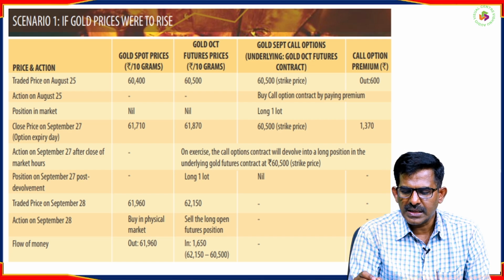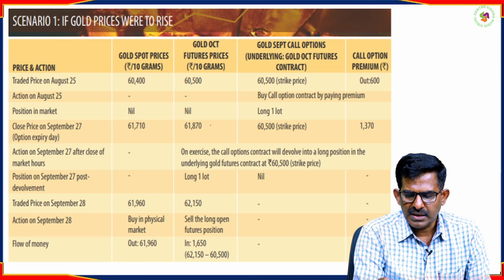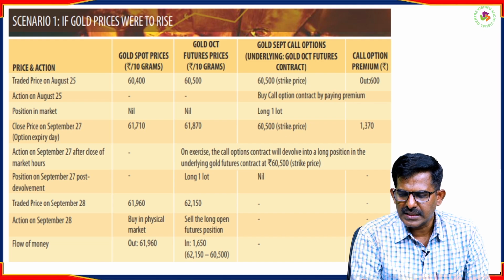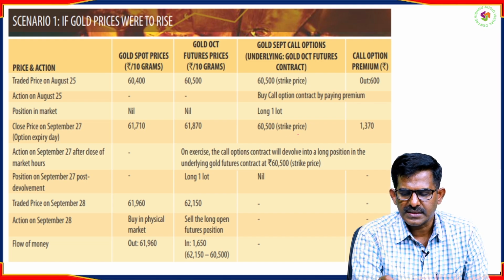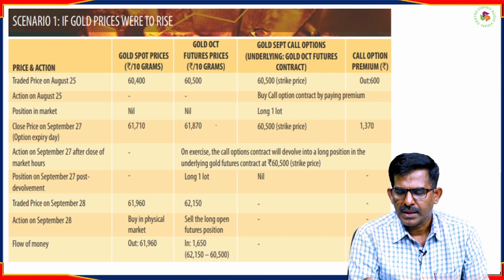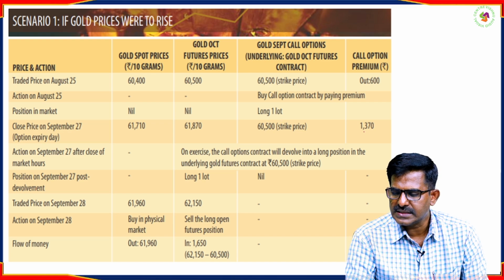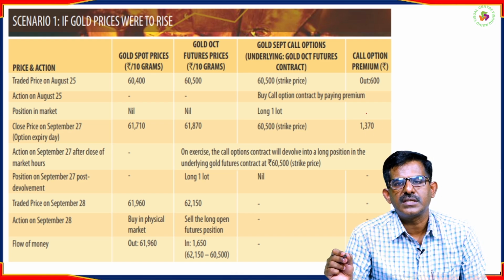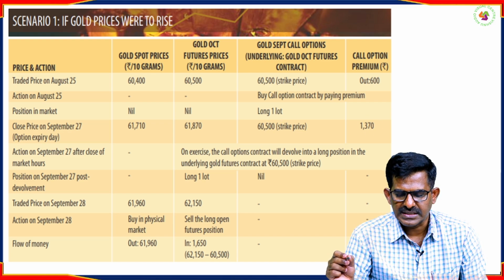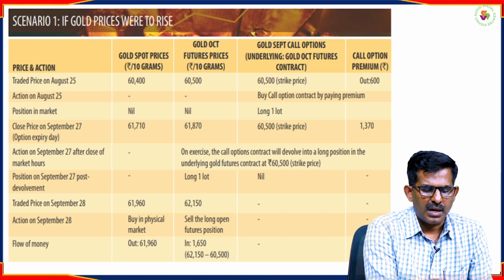So how much are you in the money? It is 61,870 minus 60,500. You are in the money to the extent of 1,370. So it is given an action.